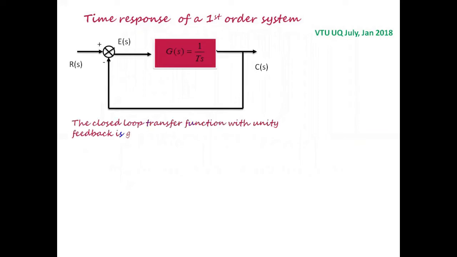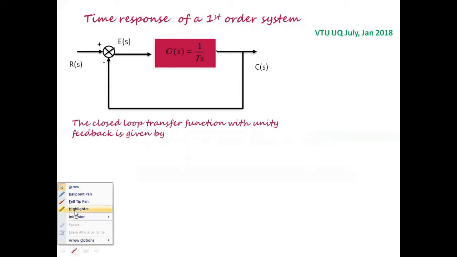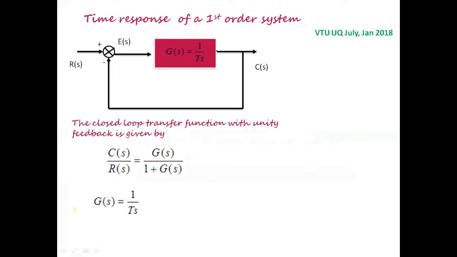So if you consider a first order system in which R of s is an input and C of s is the output and G of s is equal to 1 by Ts. So for this given first order system, the closed loop transfer function with unity feedback is given by that G of s is equal to 1 by Ts, where T is a time constant, and G of s is the open loop transfer function.